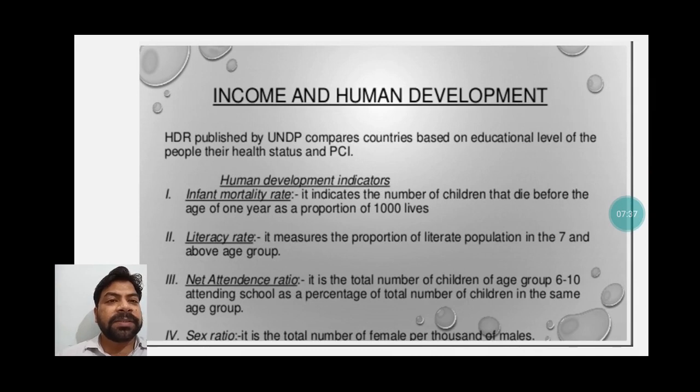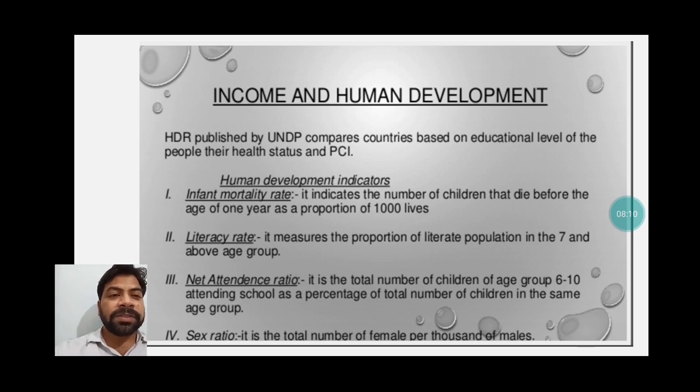Income and development. You can see here Human Development Report and UNDP, United Nations Development Program, compares countries based on educational level of the people, their health status and their PCI. So human development indicators are infant mortality rate, okay, that indicates the number of children that die before the age of 1 year as proportion of 1000 live births.